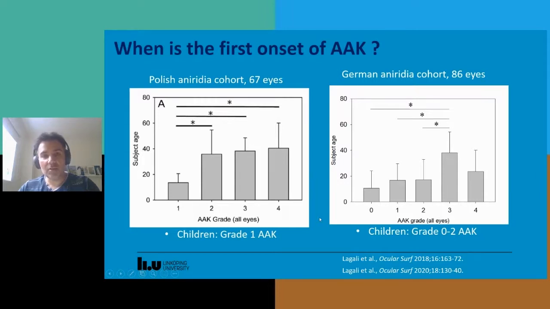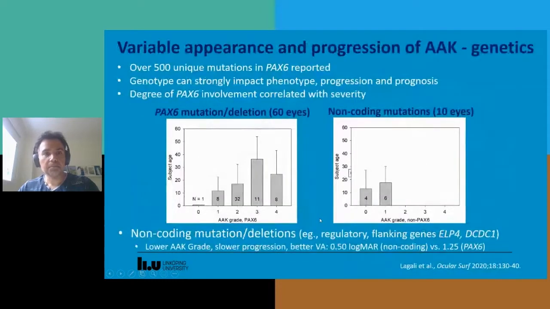But this illustrates also that there can be quite a bit of variability from person to person. And what is really the source of that variability? Well, genetics plays a large role in this. Why? Well, because in the PAX6 gene, there have been over 500 unique mutations reported that are leading to the aniridia phenotype. So the exact type and location of the mutation can strongly impact the phenotype, can also impact the progression and severity of AAK and the prognosis.